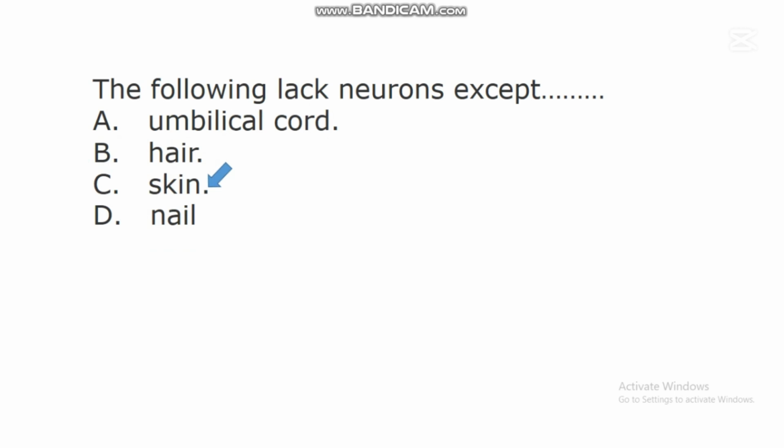Research has shown in neurology that there are some parts of the body that lack neurons. Some of these parts include the umbilical cord. Umbilical cord is a structure in a newborn baby, and studies have shown that there is no neuron in this umbilical cord, and that's why the umbilical cord can be cut in a newborn baby without the baby feeling any pain, because there is no neuron in it. There is no neuron in hair. The nails don't have neurons, but skin has a lot of neurons in it.